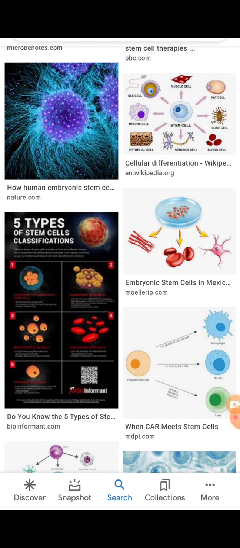Approximately 120 million people are suffering from this disease. According to the estimation of the World Health Organization, the number may reach 300 million by 2025.